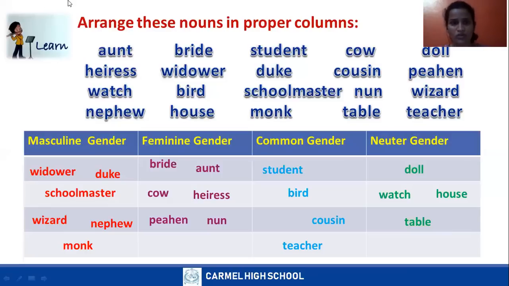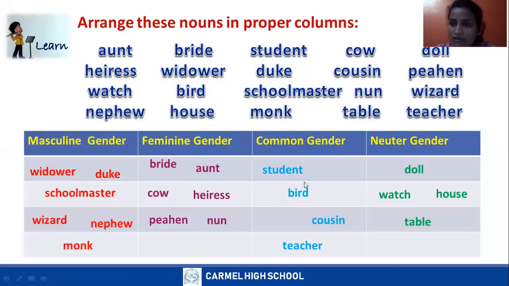There are a few new words also we have learned. Duke. What do you mean by Duke? A male holding the highest title in the British peerage. Widower, you know. Wizard, who does magic. Nephew, male. Monk, a man who practices religion by monastic living, either alone or with a group. Bride, feminine gender. Bridegroom is the masculine gender. Aunt, cow, heiress. Peahen, peacock. Nun, monk.